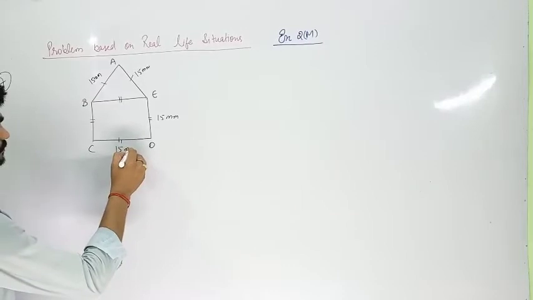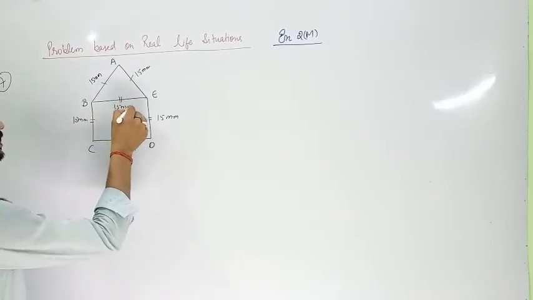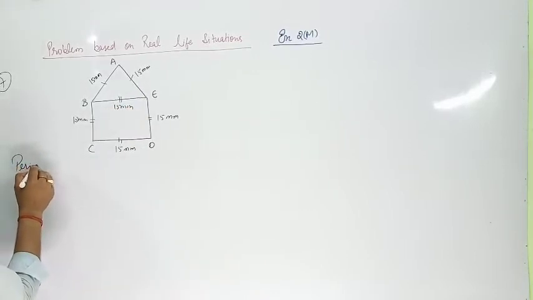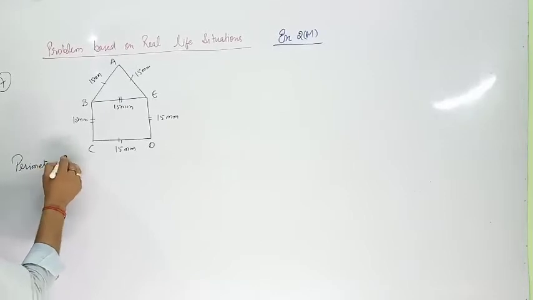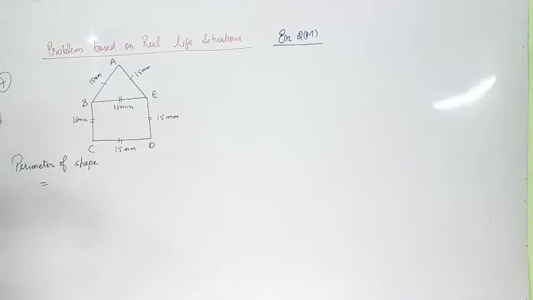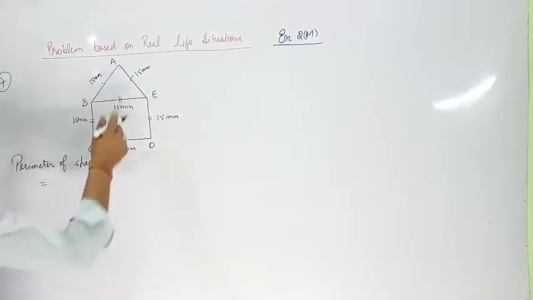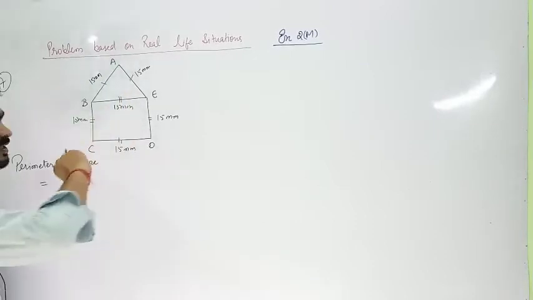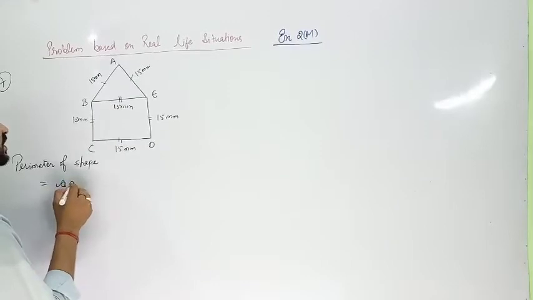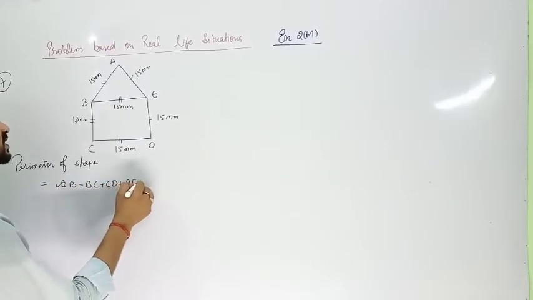This one also, because the square has all sides equal. We need to find the perimeter of the figure. So you will write perimeter of shape equal to, see my dear, you pay attention. Here perimeter does not mean we have to go inside, we have to be outside only. So you will write AB plus BC plus CD plus DE plus EA.